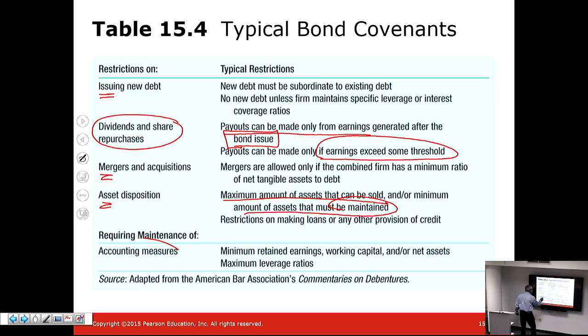In addition, they put in accounting measures. For example, what is the minimum threshold for retained earnings, for working capital, for some of the leverage ratios that we had learned about earlier, such as current ratio, debt to equity ratio, quick ratio, and so on and so forth.